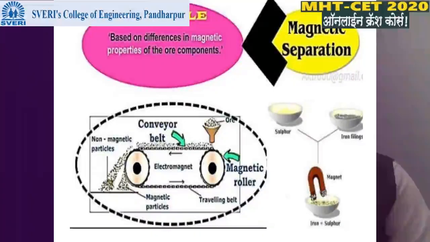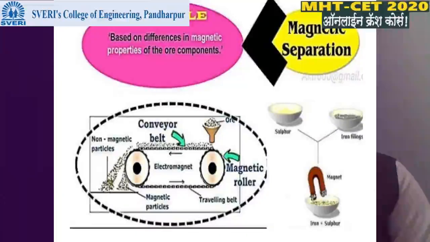See, here there are two rollers. One is a magnetic roller, another one is a non-magnetic roller. Over these rollers there is a leather belt. Powdered ore is allowed to pass over the leather belt.